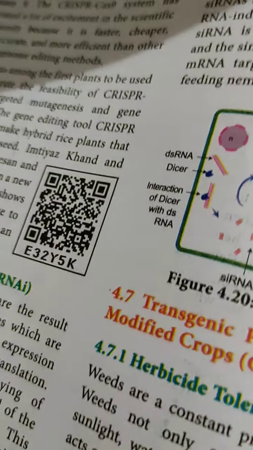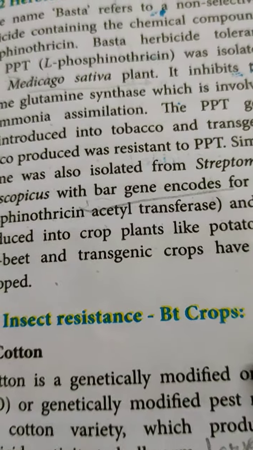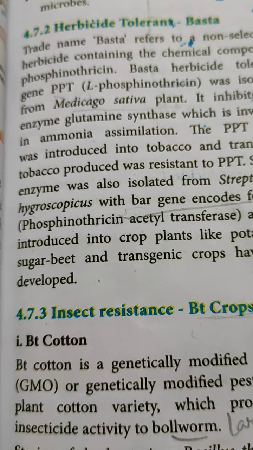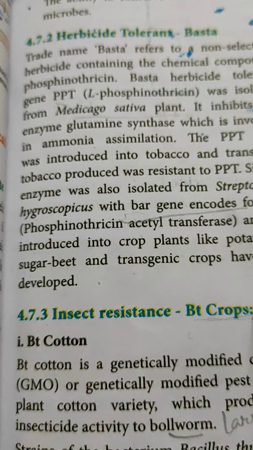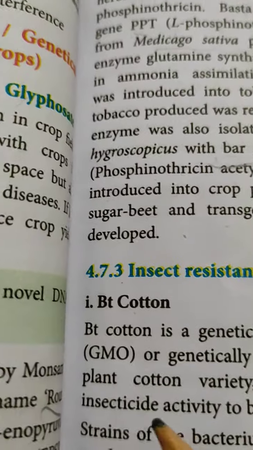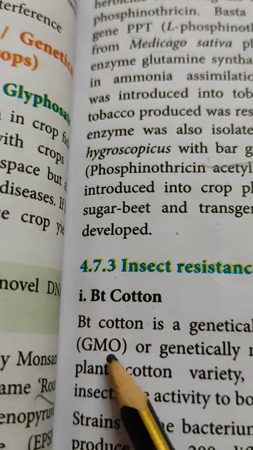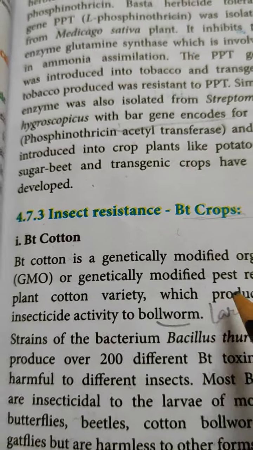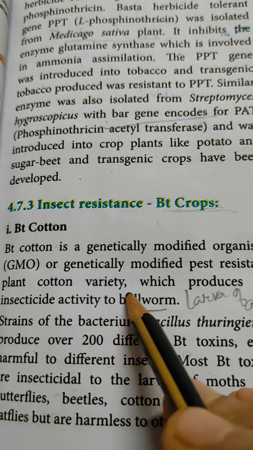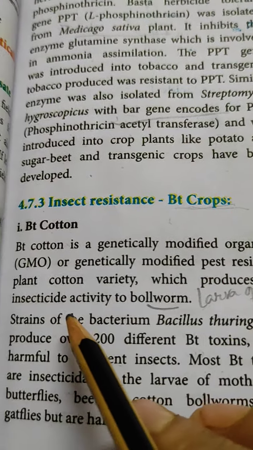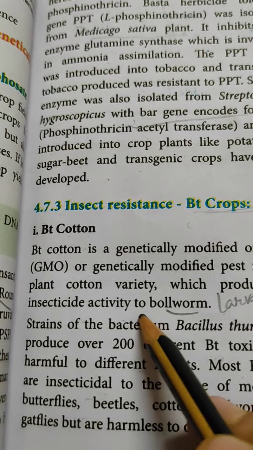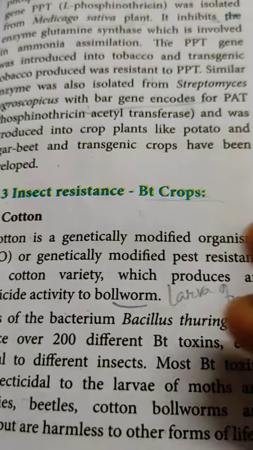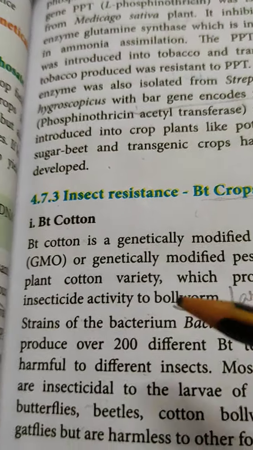Now next, another kind of plant has been developed, which is called insect resistant. It is called the Bt crops. The name comes from the gene taken from the bacterium Bacillus thuringiensis. One is called Bt cotton. Bt cotton is a genetically modified pest resistant cotton variety which produces insecticidal activity against bollworm. Bollworm is nothing but the larval stage of the moth.